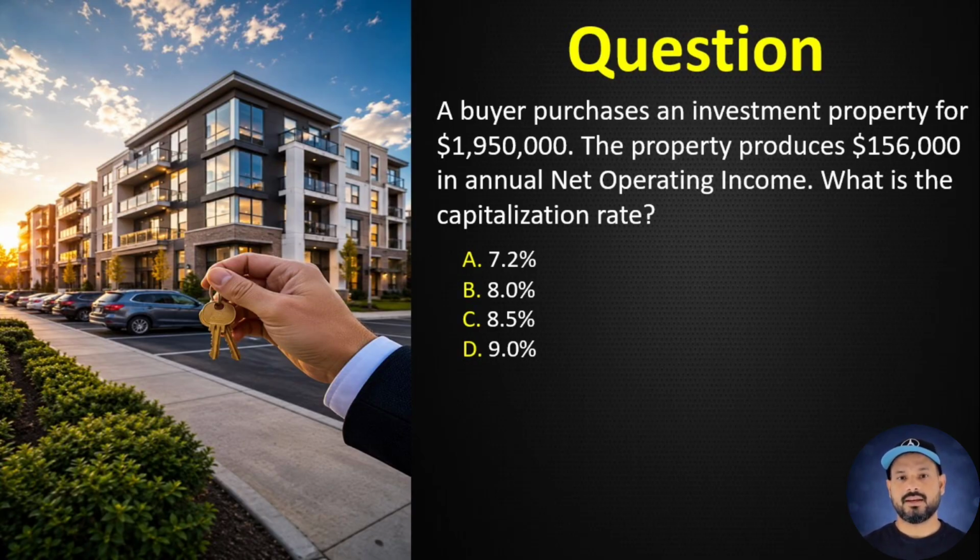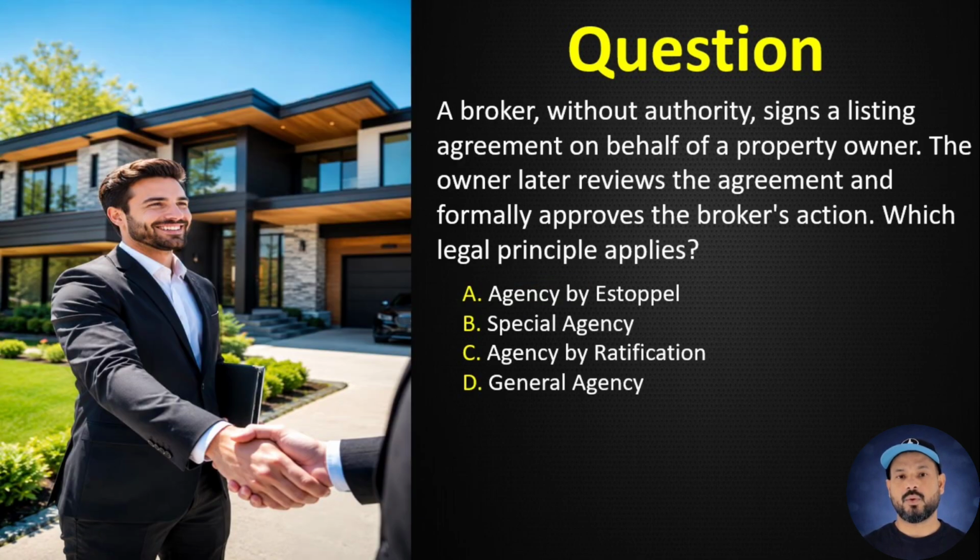A. 7.2%. B. 8.0%. C. 8.5%. D. 9.0%. Correct answer B, 8.0%. Cap rate = NOI divided by value, $156,000 divided by $1,950,000 = 8%. Question number 15. A broker without authority signs a listing agreement on behalf of a property owner.